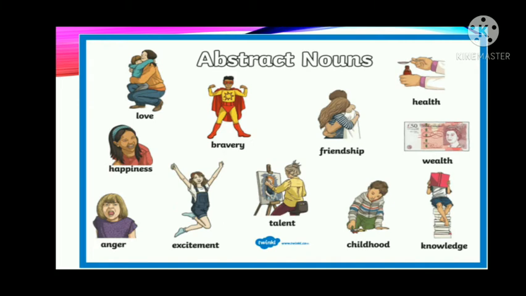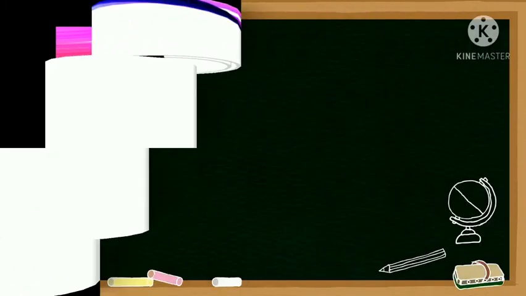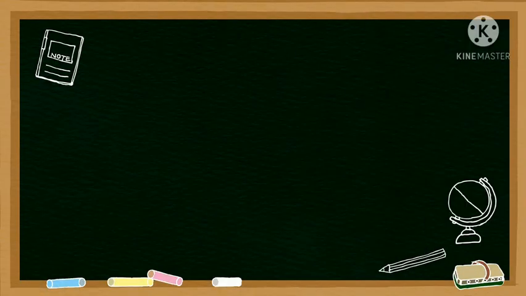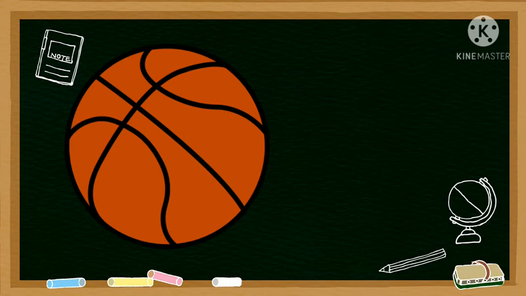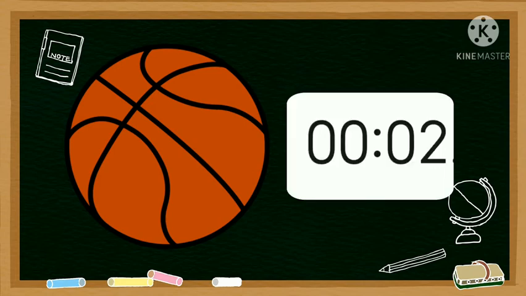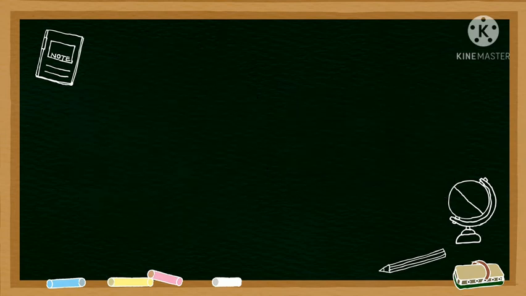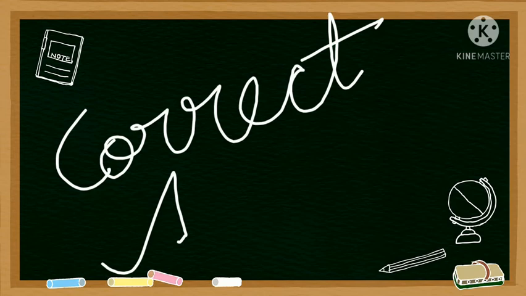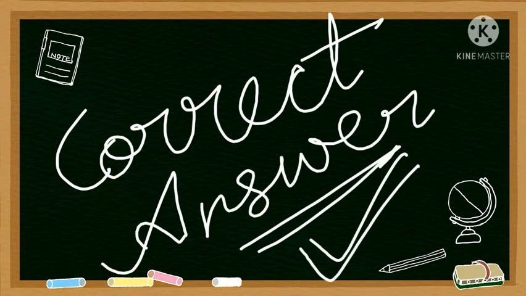Now we are going to do a small quiz to understand it better. Let's do that. For this quiz, we are going to do a small practice. Very first, I am going to show you one picture, and then after I will ask which type of noun it is. It is countable or uncountable or abstract, and I'll give you 5 seconds. Okay? In between these 5 seconds, you have to choose the correct answer, and then after I will share the correct answer of the question. Okay? So let's get started.